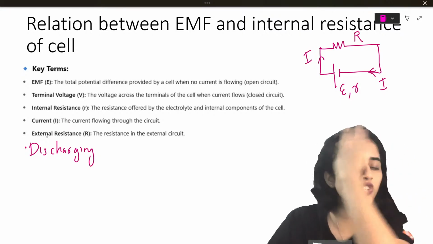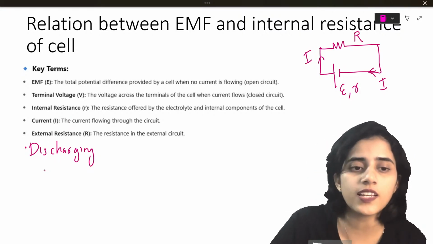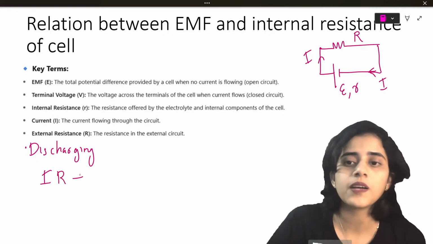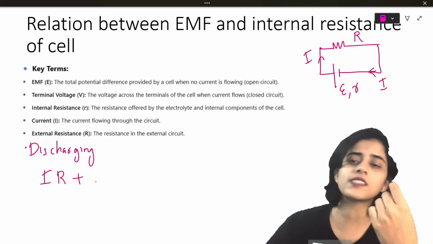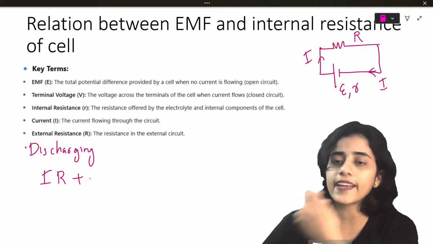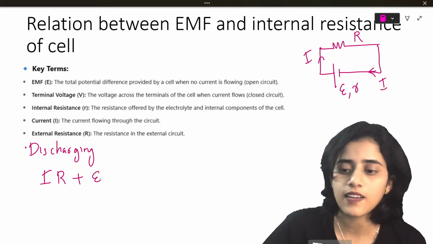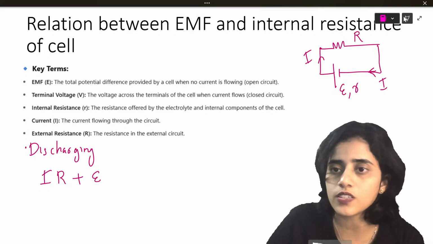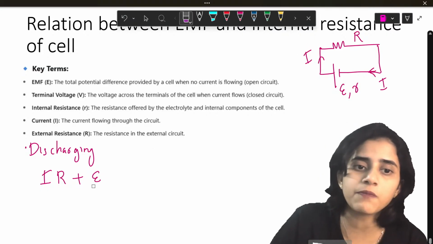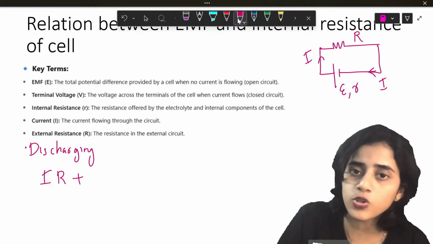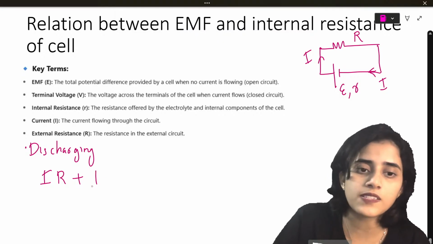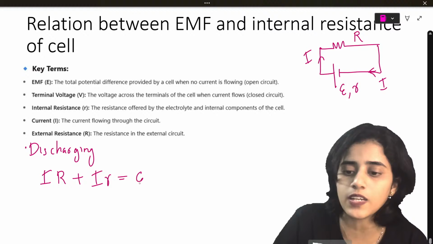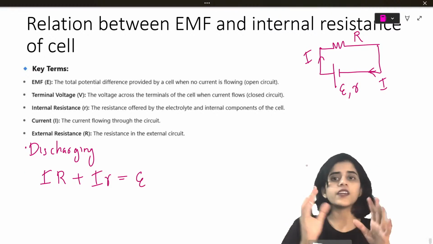So let's use Kirchhoff's law. Initially there is IR, plus, when you go through the cell, it is from negative to positive. The same current passes through the cell, and the cell also has a resistance. So it is basically I into small r, should be equal to E. Do you understand that?